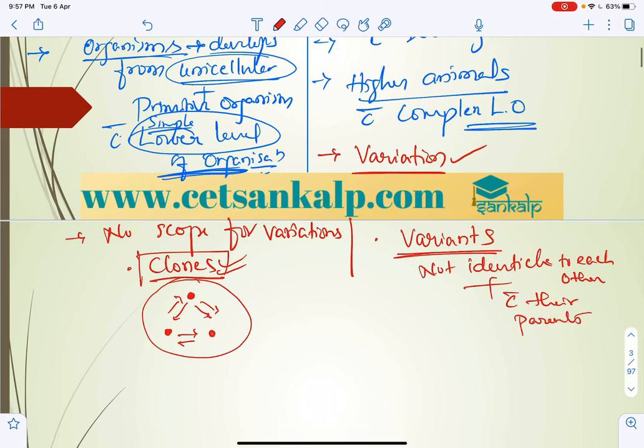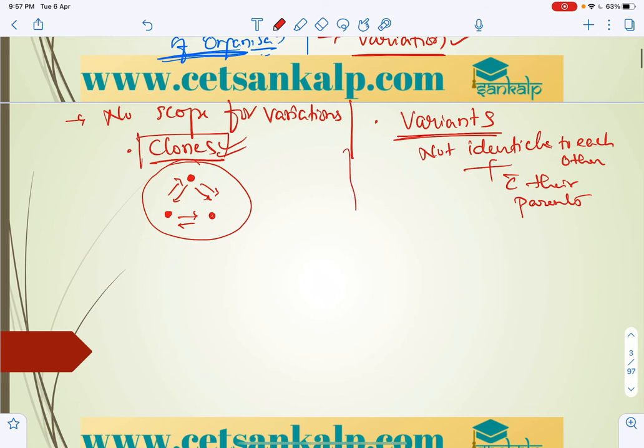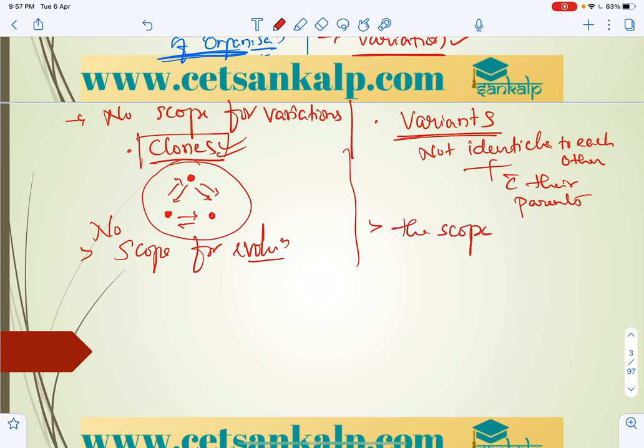So if there is no variation here, there is no scope for evolution, whereas in this case there is scope for evolution. Because of variations, there will be scope for evolution. So these are the differences between asexual and sexual reproduction.